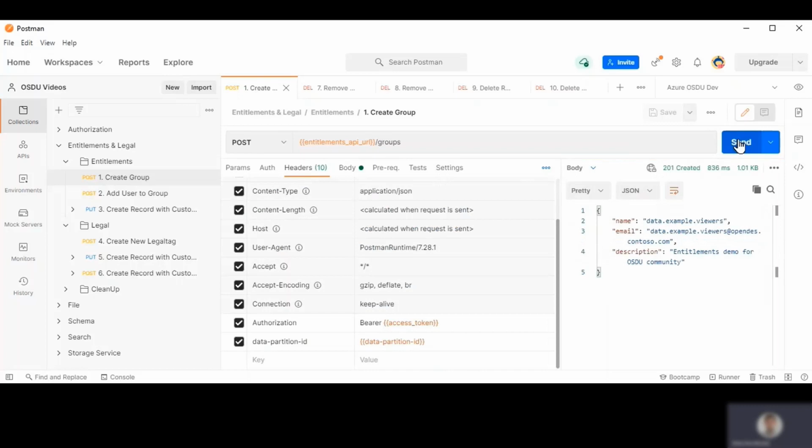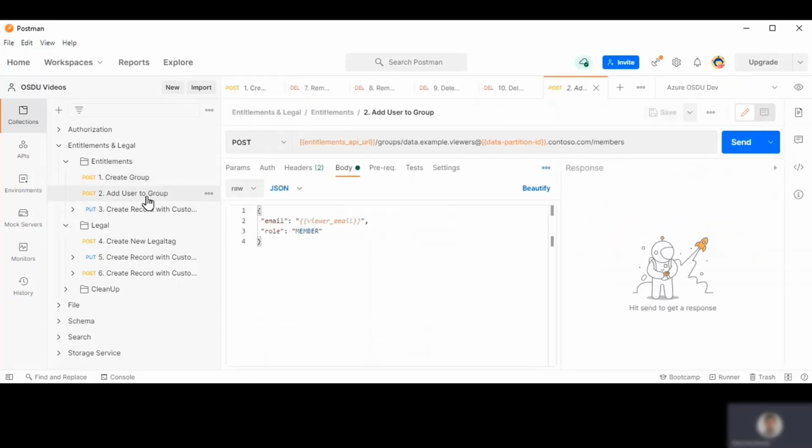Now the group is created. At the next step, I'm assigning a user to this group. I store the user ID in variables. So here you can see it in curly brackets. So the user is now a member of the group.